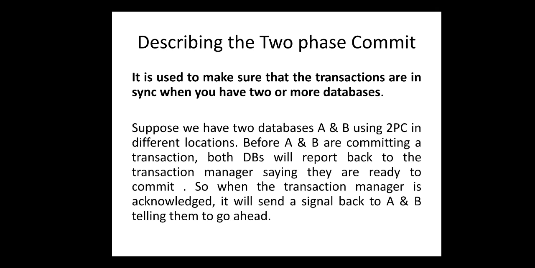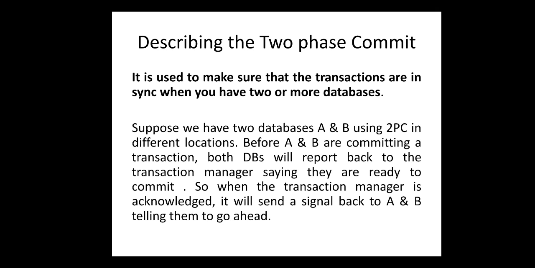Before A and B commit on a common transaction, both databases will report back to the transaction manager saying that they are ready to commit. We have already discussed the transaction manager. Transaction manager is a component of the database management system which is responsible for the overall performance of all the transactions.